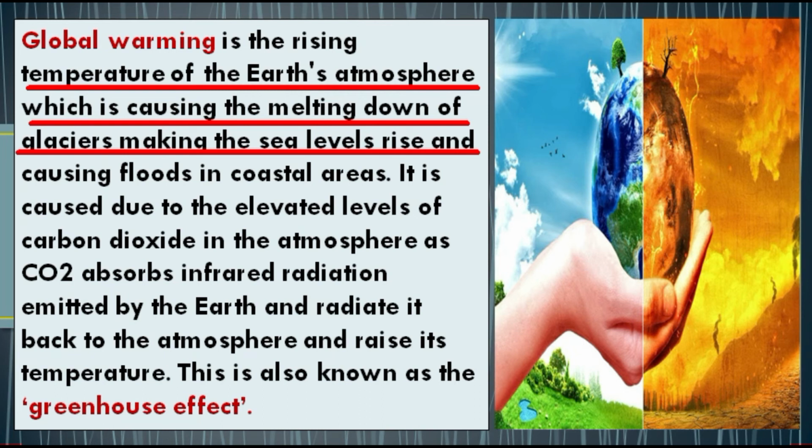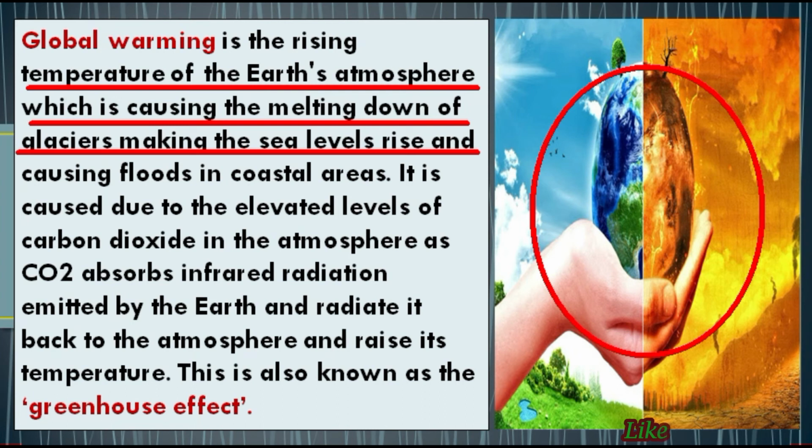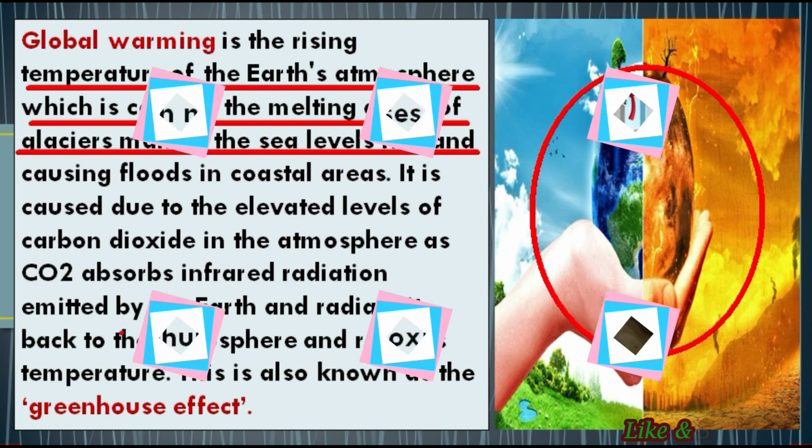And students, this global warming is due to the elevated level of carbon dioxide gas in the atmosphere, because this carbon dioxide gas absorbs infrared radiation emitted by the earth and then radiates it back to the atmosphere, and that's how it raises the temperature of the earth. This is known as the greenhouse effect.